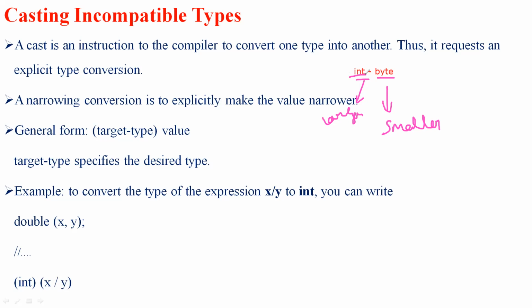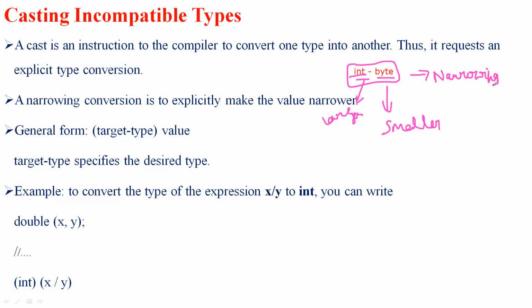So this type of conversion is called a narrowing type conversion. We have discussed widening conversions with respect to automatic conversion.